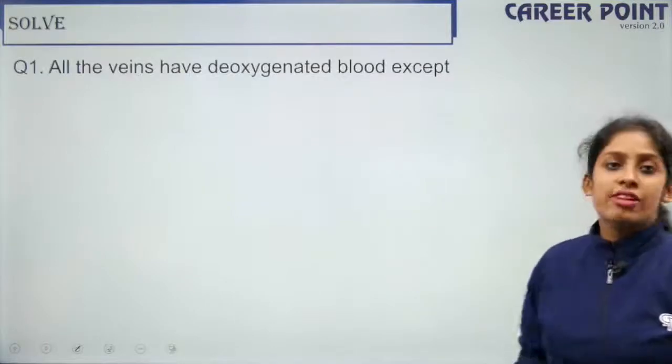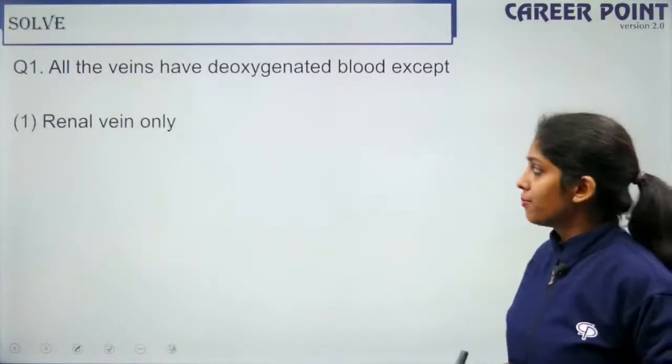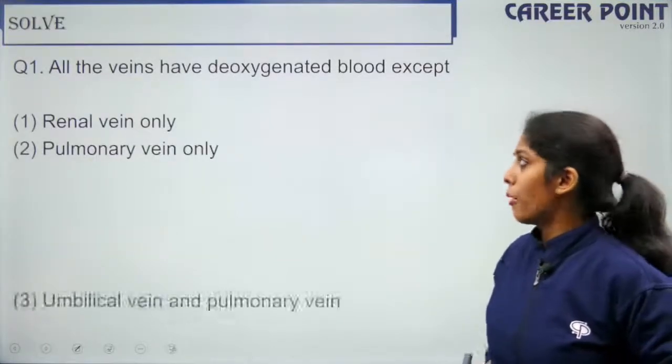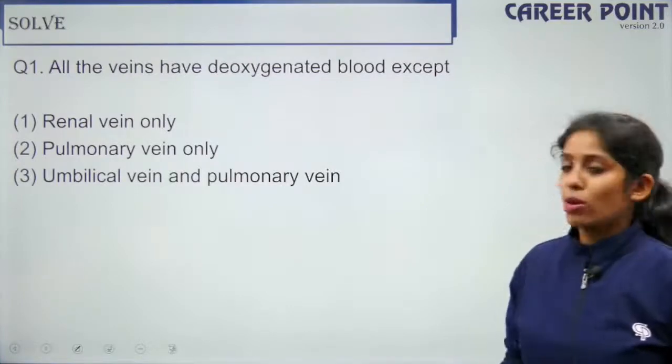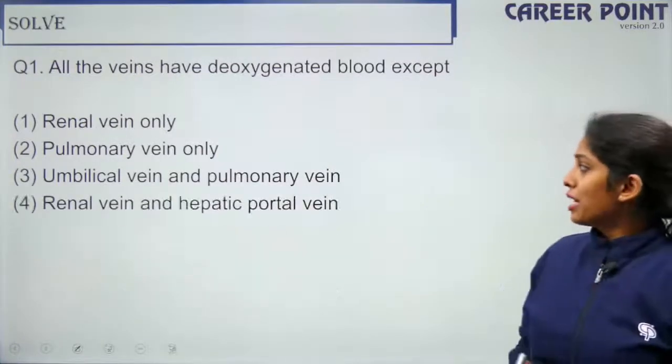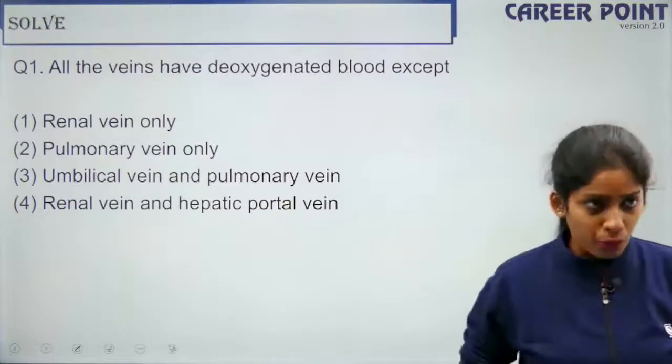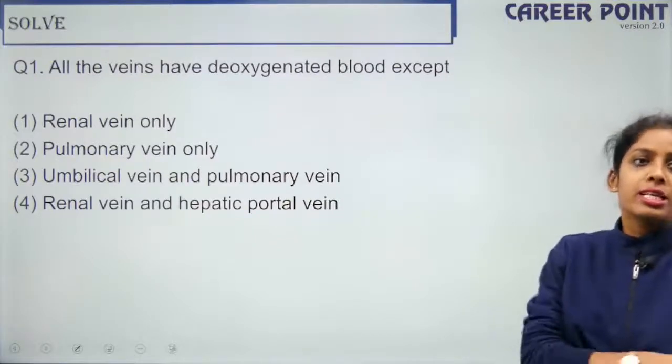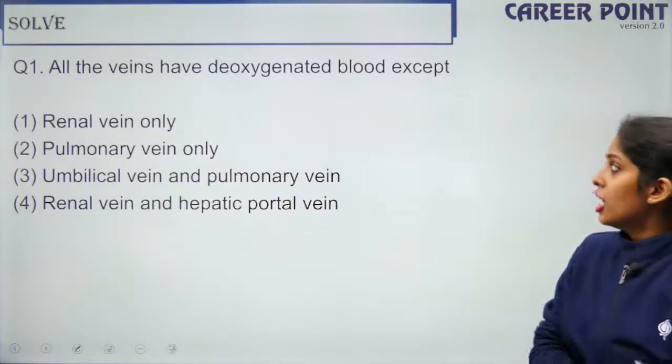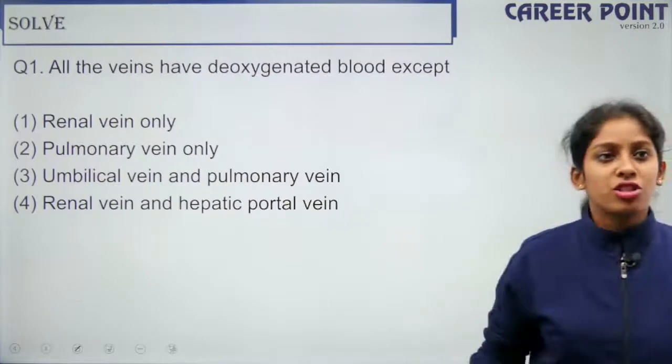All the veins have deoxygenated blood except: renal vein only, pulmonary vein only, umbilical vein and pulmonary vein, or renal vein and hepatic portal vein. So what would be your answer? Yes. So all veins carry deoxygenated blood.